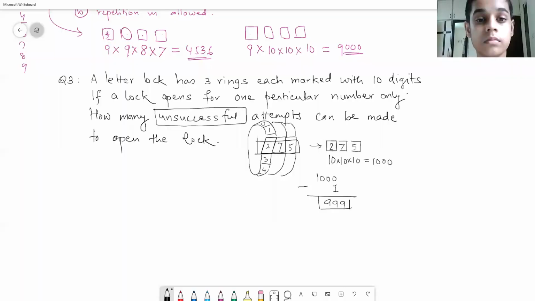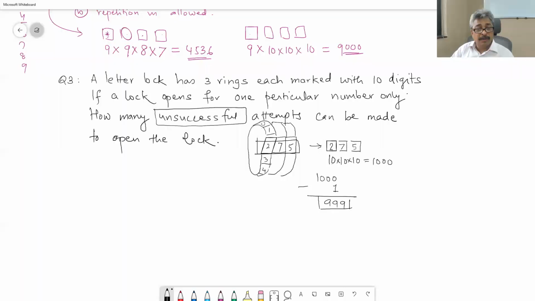Next problem is, I am a fruit seller. I have 3 types of fruits: apple, banana, and mango.